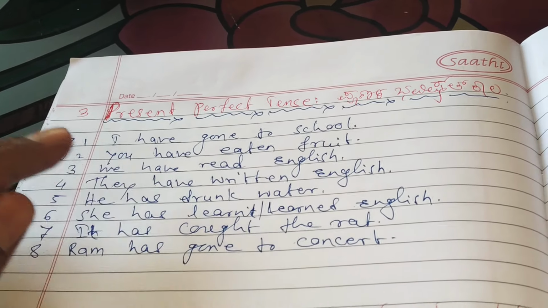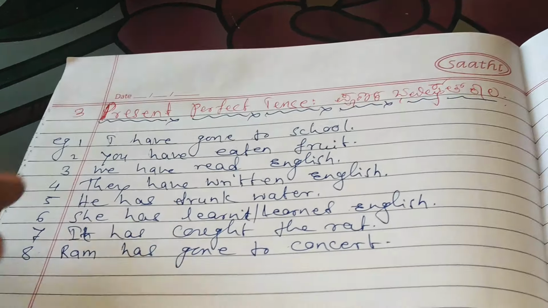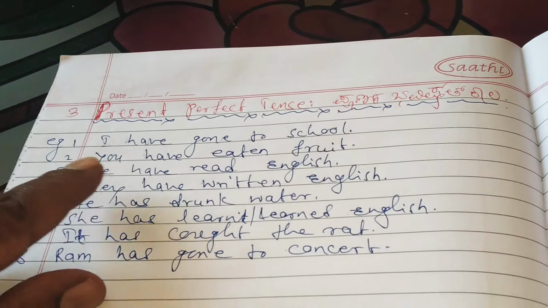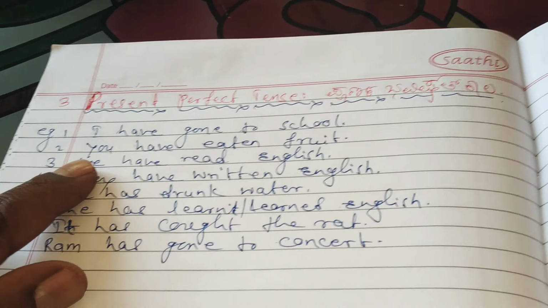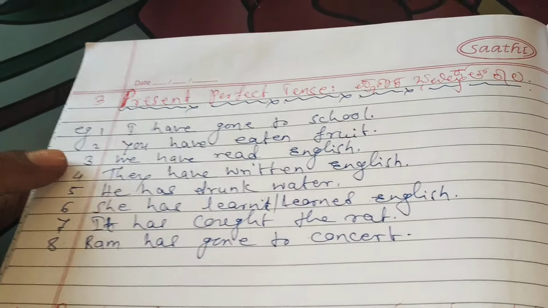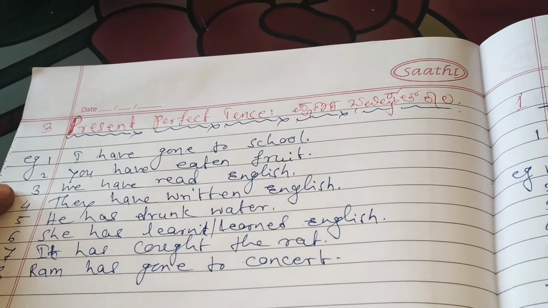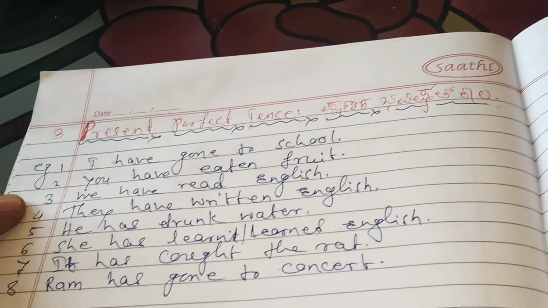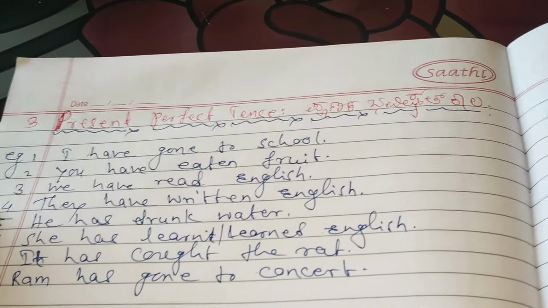3. Present perfect tense means पूर्ण वर्तमान काल. I have gone to school. Number 2. You have eaten fruit. Number 3. We have read English. Number 4. They have written English.